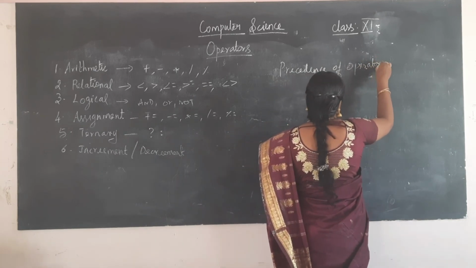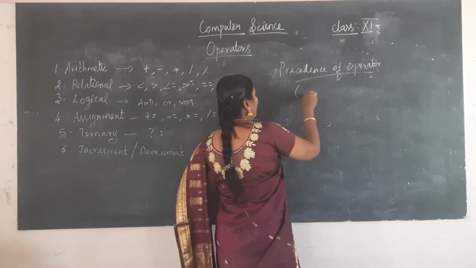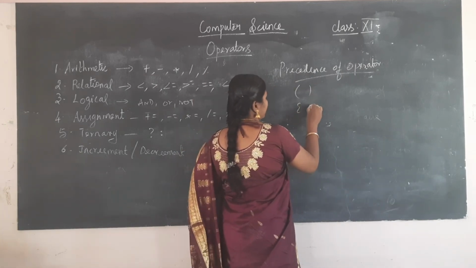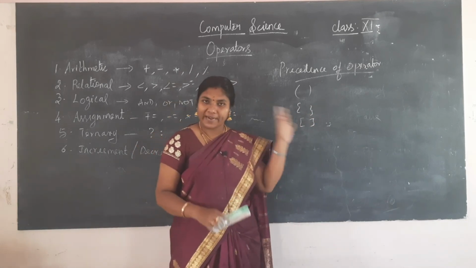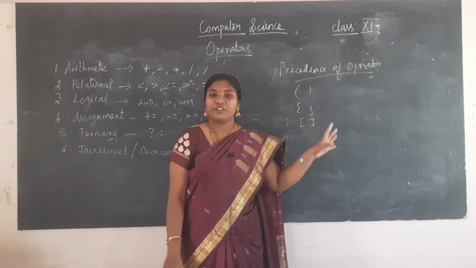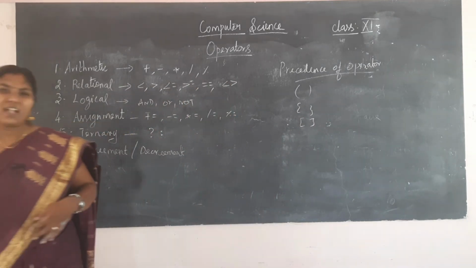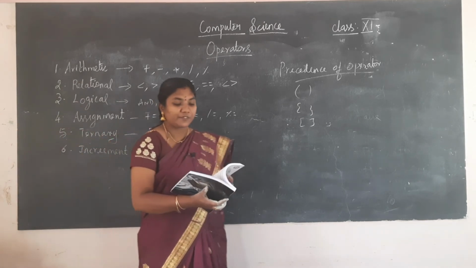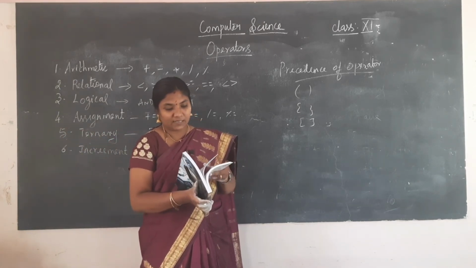So here first you will be having the open bracket, close bracket, and then the square bracket like this. What you are having in the bracket, this one will be the first one, and then you will be having the other arithmetic operators. Okay, so plus, minus, and then the other precedence.